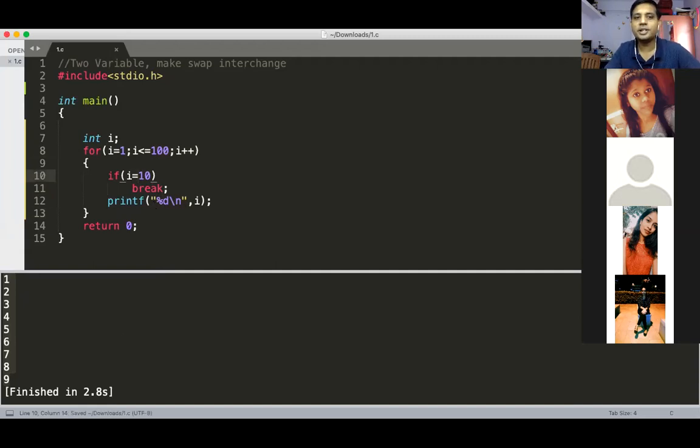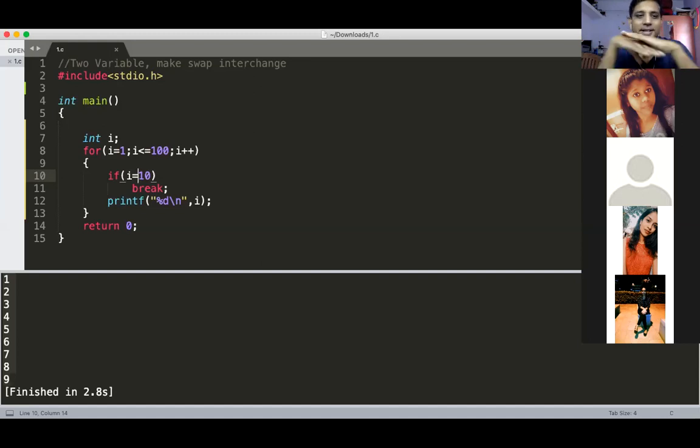And suppose this type of question is there, what is the output? Print 1 to 100, I guess. No, 10 to 100, sir.